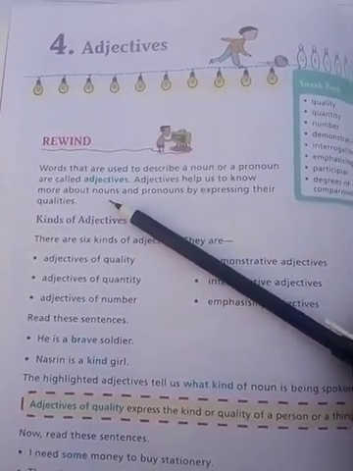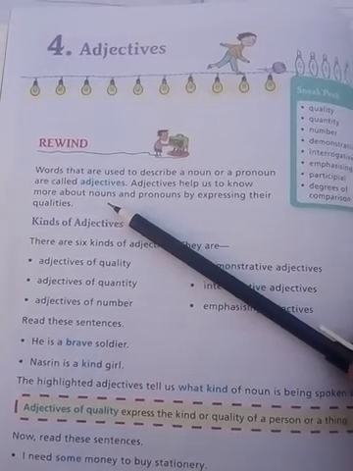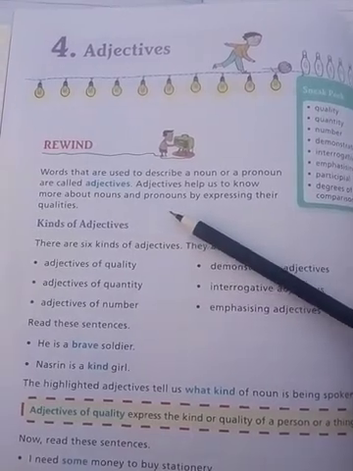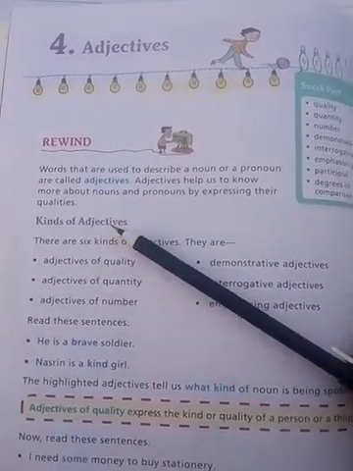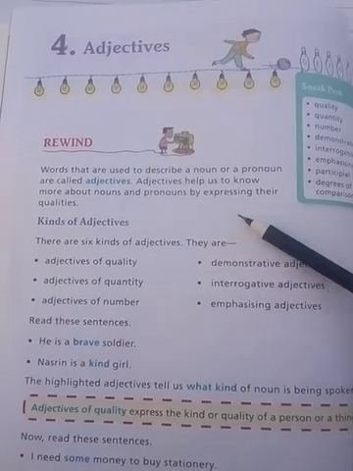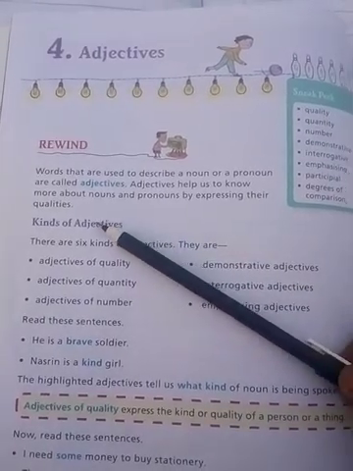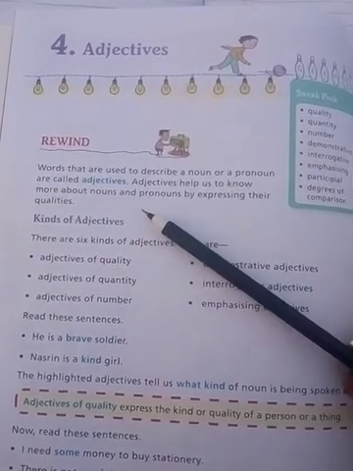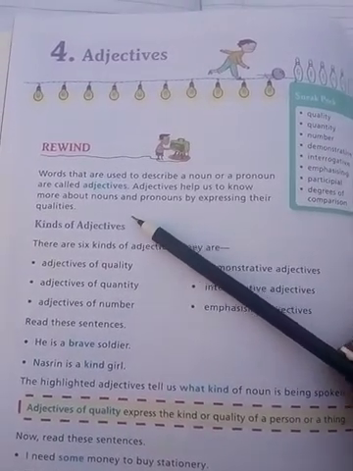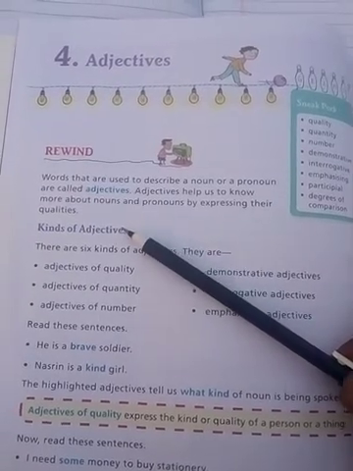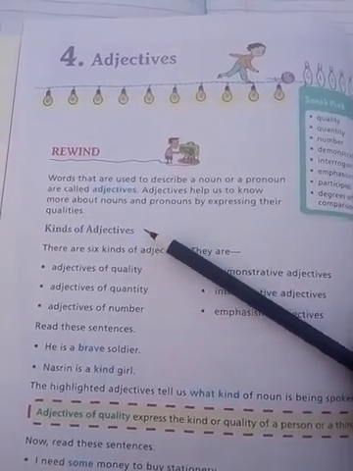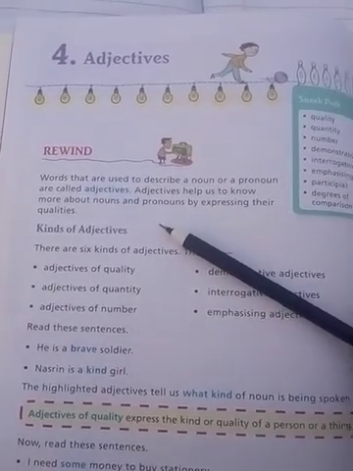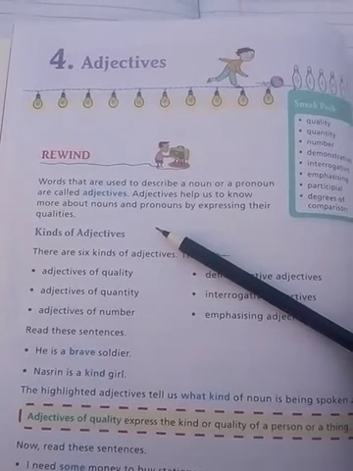It means those words which we use to describe a noun or a pronoun are called adjectives. Adjectives help us to know more about a noun or a pronoun by expressing their qualities.